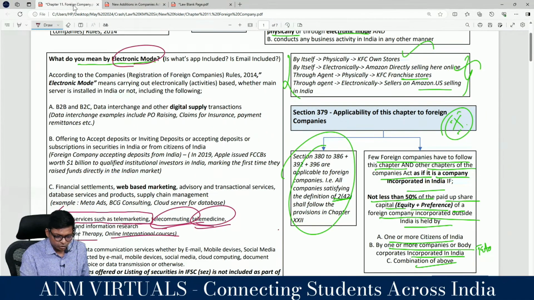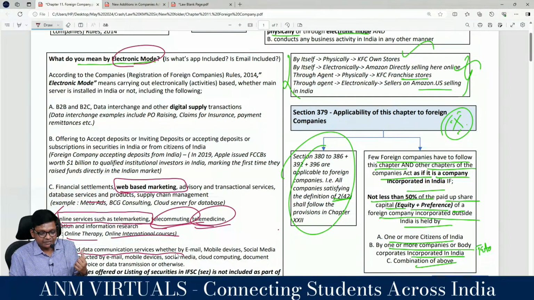So now come back to our notes. If you see, web-based marketing. WhatsApp marketing, this marketing, that marketing, Meta ads comes here. Are you following, guys? So all these are covered. Look at this. Point E you read, WhatsApp comes here. All related data communication services, whether conducted by email, mobile device, social media, cloud, voice or data transmission, everything is included. Are you following, guys? Clear?